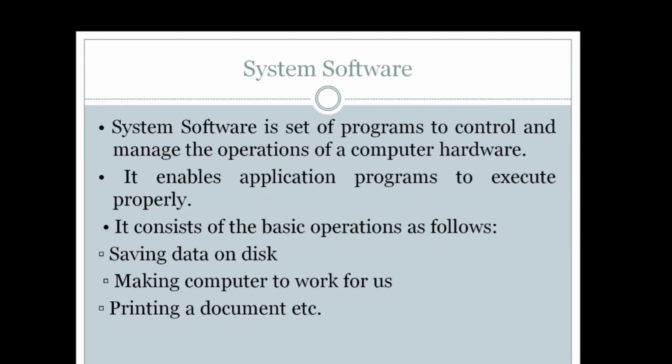So it consists of the basic operations as follows. The operations that can be performed by the system softwares are saving the data on the disk. Data saving is the main task that can be performed by the system software. The next is making the computer do work for us. It can be helpful in performing all the tasks related to the computer. The next is printing a document. It can also be useful in printing the document. Means anything that can be performed on our computer system is manageable by the system software.